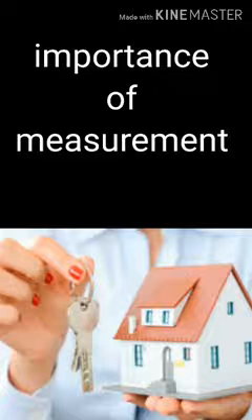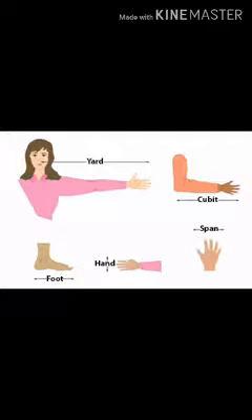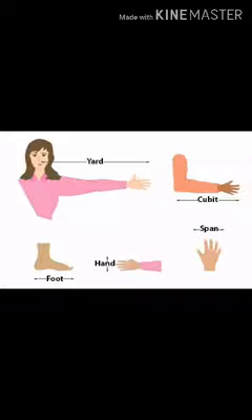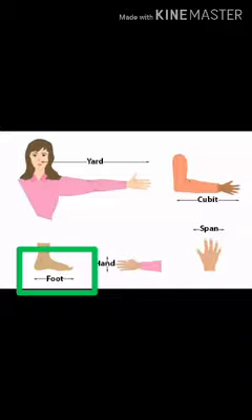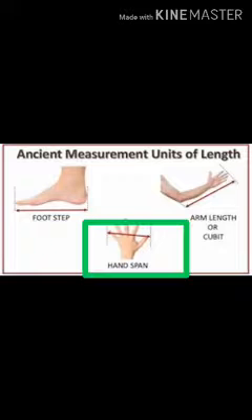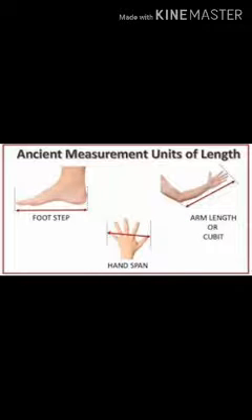The list is endless. In earlier times, body parts were used to measure a thing, as seen here. Cubit is the length from your elbow to the tip of your finger. Foot is the measure from the tip of your toe to your heel. And similarly, handspan is the distance from the tip of your thumb to the tip of your little finger when you spread your palm. But these measurements are not the same for everyone.